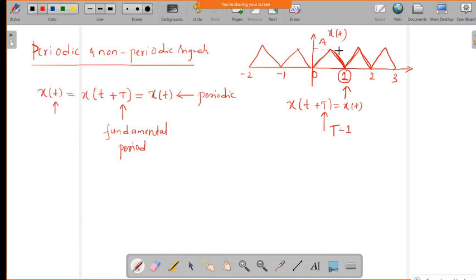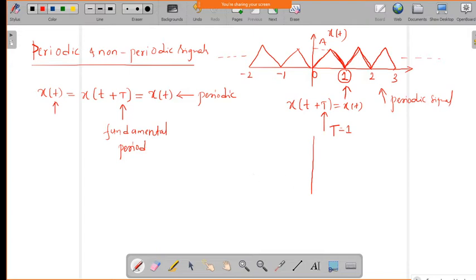Like this you can have a periodic signal extending from minus infinity to plus infinity. If the signal repeats at some value, and that particular value we call the fundamental period, then we can say this is a periodic signal. Otherwise it is non-periodic.